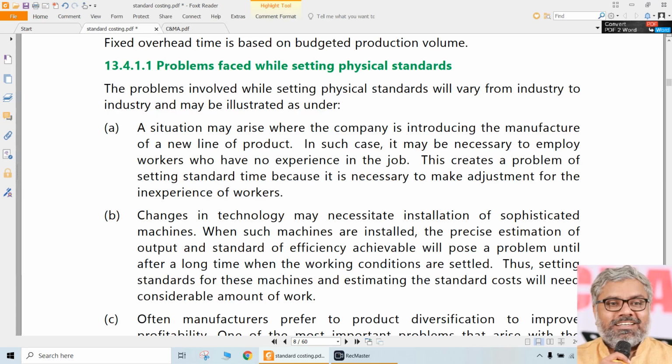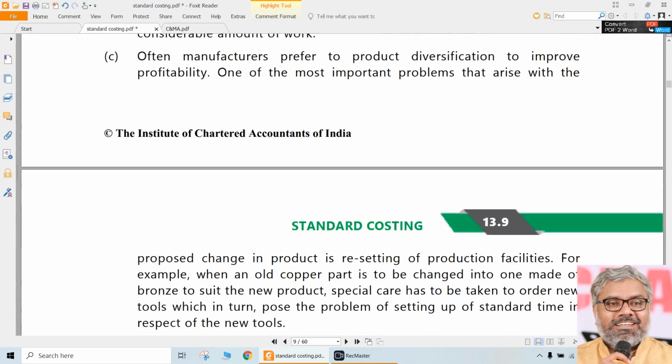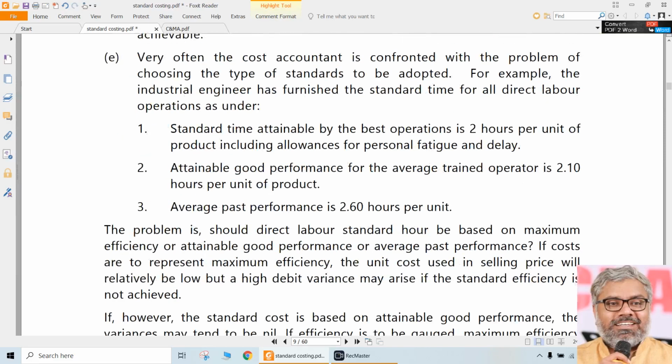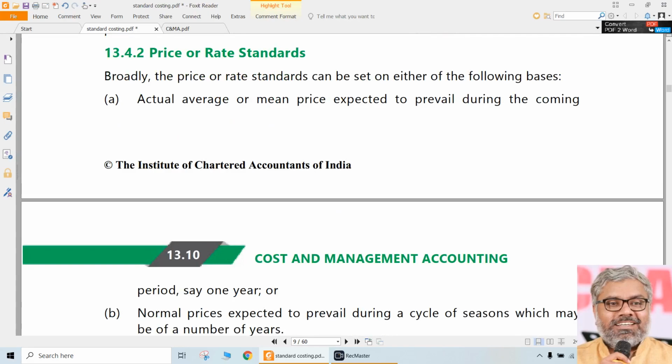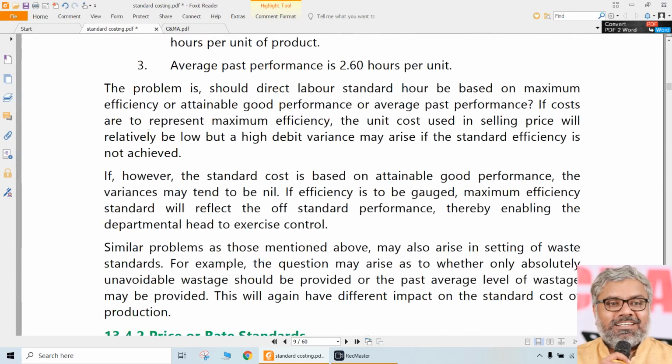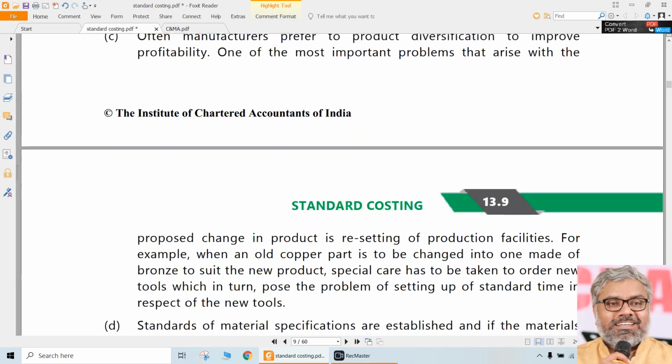There is no one way we can define exactly how the overhead standards have to be set. There are no physical standards that can be set for overheads. Physical standards can definitely be set for materials and labor. And of course, there will be problems while setting the physical standards, because it's a long process. What are the problems faced in setting physical standards can be a theory question. Generally go through that and identify key aspects. That should be enough.